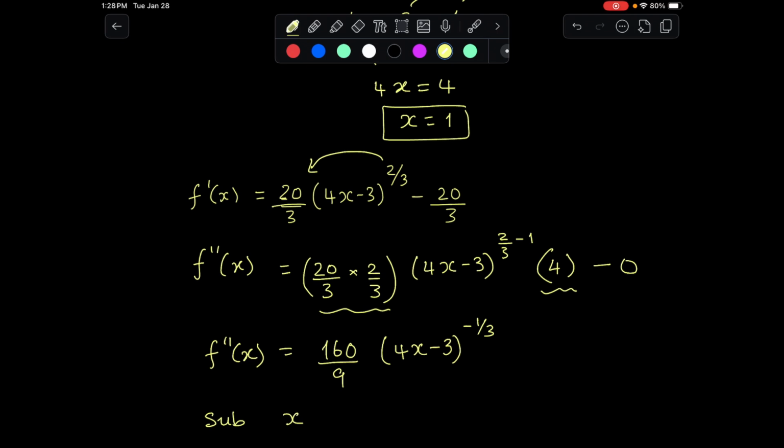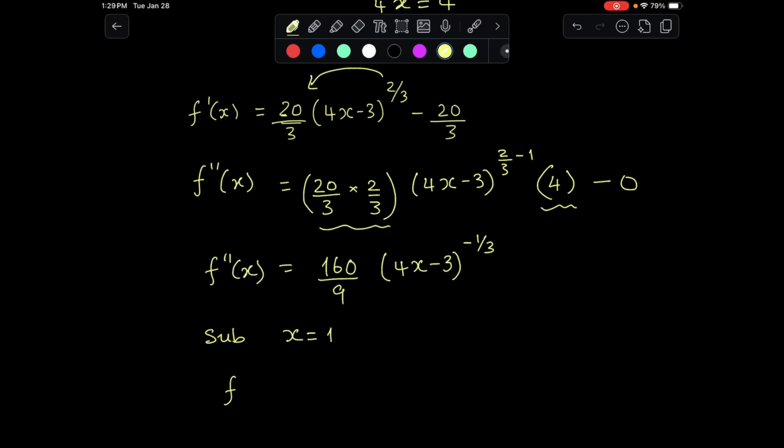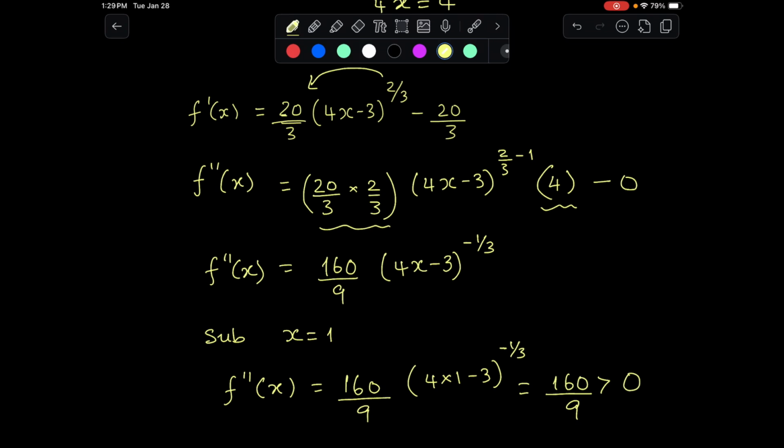Now you substitute x is equal to 1. The second derivative works out to be 160 over 9 times (4 times 1 minus 3) to the power of negative 1/3, which works out to be 160 over 9, which is greater than 0.